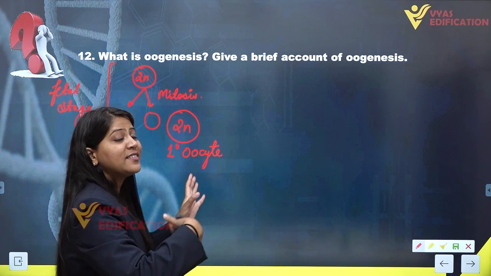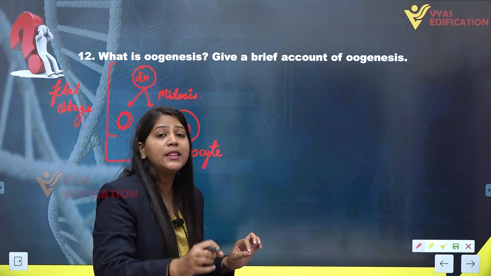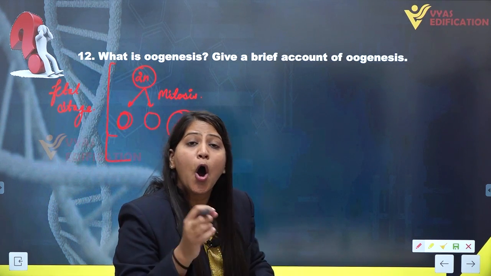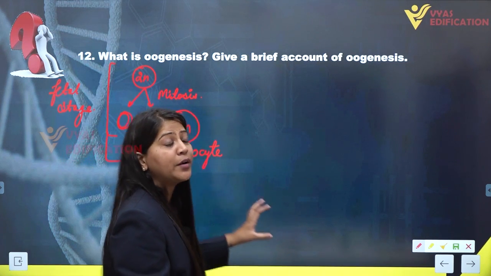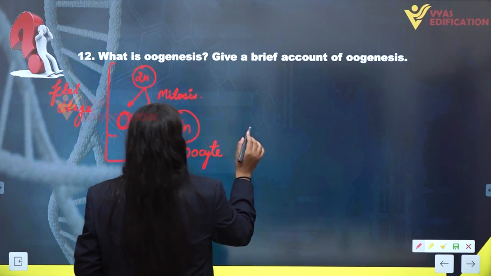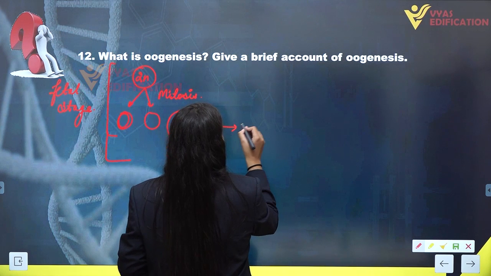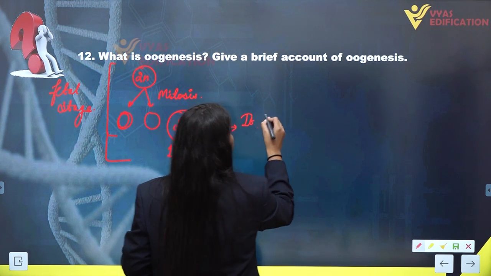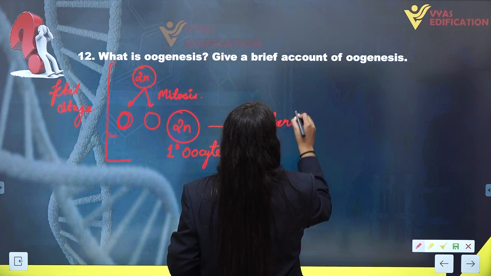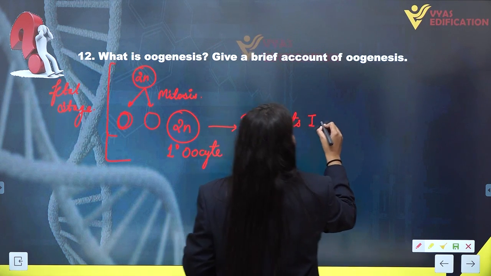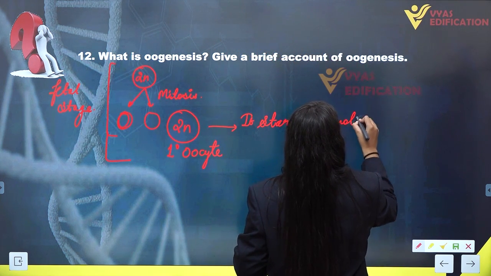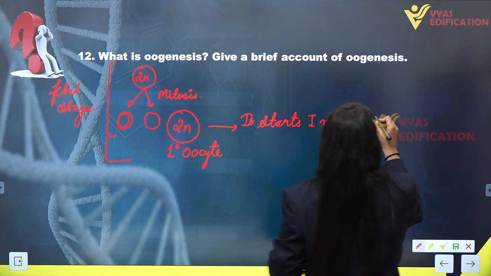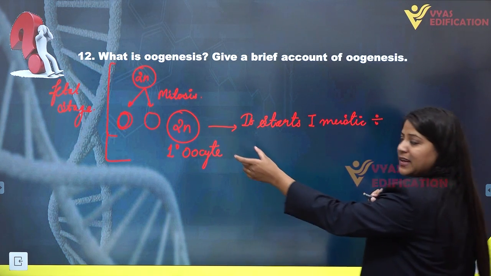It will remain suspended in the diplotene stage of prophase 1 of meiosis 1. So it starts the first meiotic division in the fetal stage only.